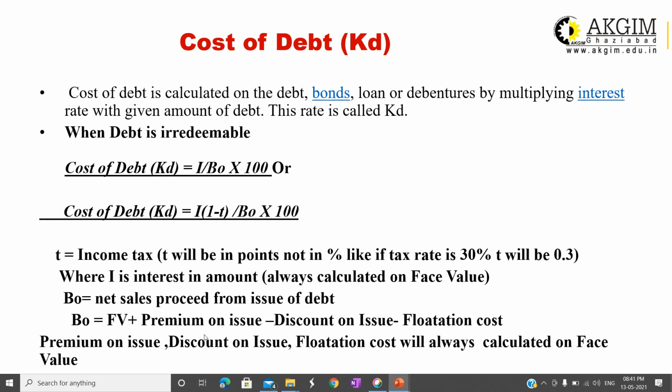Now we have to deduct flotation cost. What do you mean by flotation cost? Flotation cost means the cost which is related to the issue of the debenture. That means underwriting commission, the printing cost, the legal cost which is related to the issue of debenture or bond. Okay.